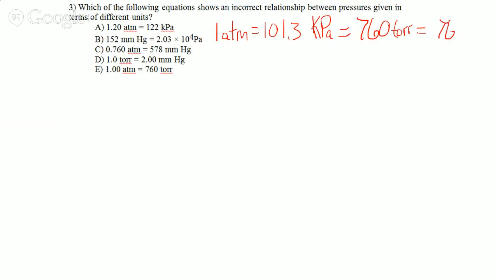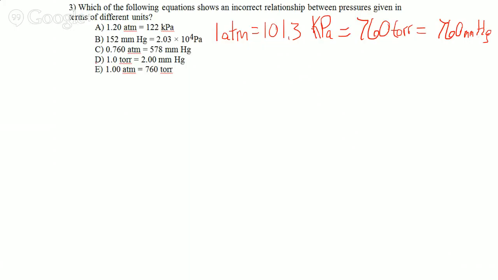Three. Which of the following equations shows an incorrect relationship between pressures given in terms of the different units? So we got to kind of know, all right, let's say if we had 1 atmosphere, what is that equivalent to? It's equivalent to 101.3 kilopascals, or kPa, which is also equal to 760 torr, which is equal to 760 millimeters of mercury. So this is what we're going to use to do our conversions.